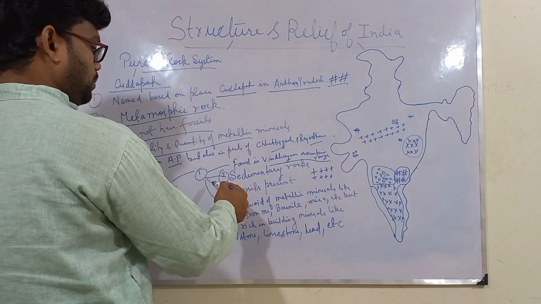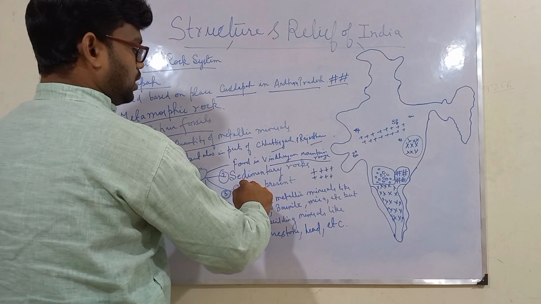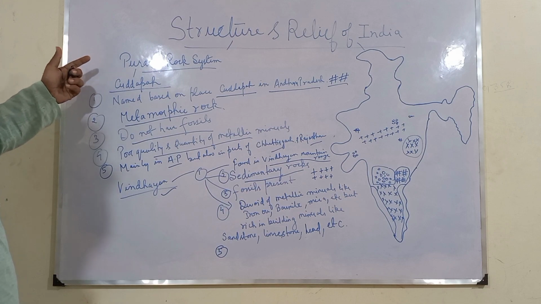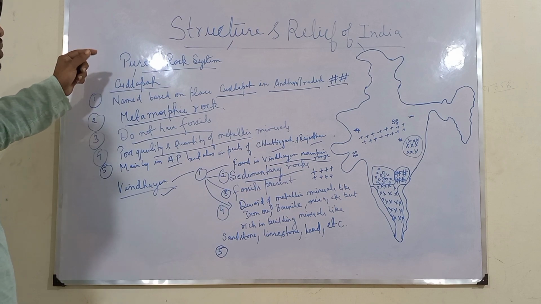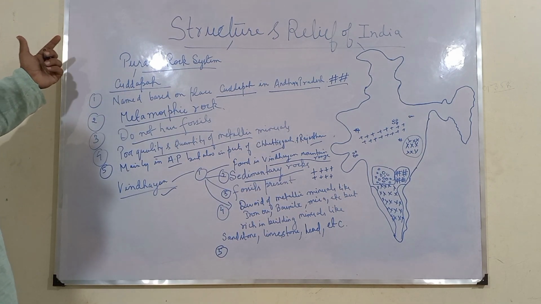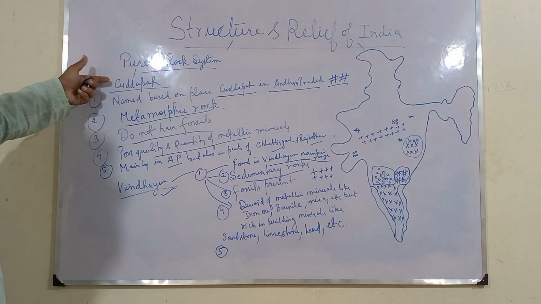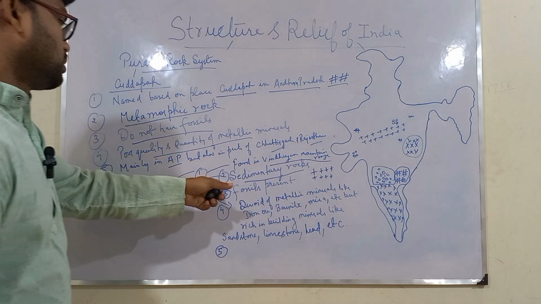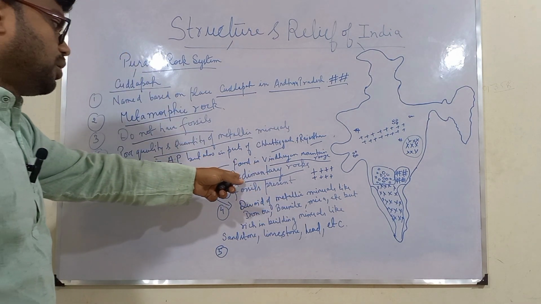The next important point about Vindhyan rock is that these are sedimentary rocks. So unlike previous ones, what we have seen in Archean, both Dharwad and Archean gneiss and schist, and this Kudappa in the Purana rock system, they were metamorphic rocks, but these Vindhyan rocks are an example of sedimentary rocks.